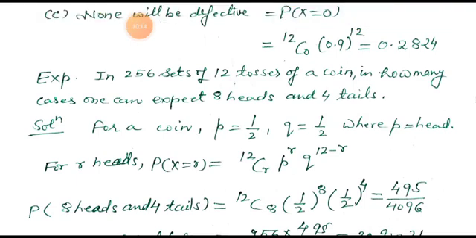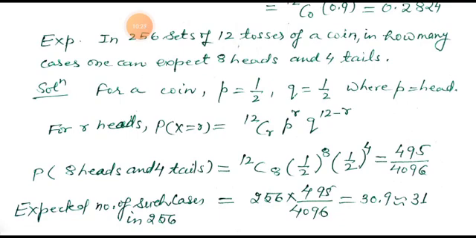Another problem is given here. In 256 sets of 12 tosses of a coin, in how many cases can one expect 8 heads and 4 tails? Solution: for a coin, we know well the probability of success p is 1 by 2 and the probability of failure q is again 1 by 2. So for r heads, P(X = r) is equal to 12 Cr p to the power r q to the power 12 minus r. Here, 8 heads and 4 tails.